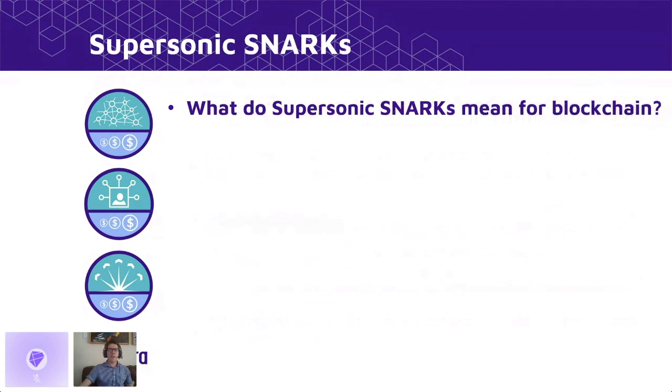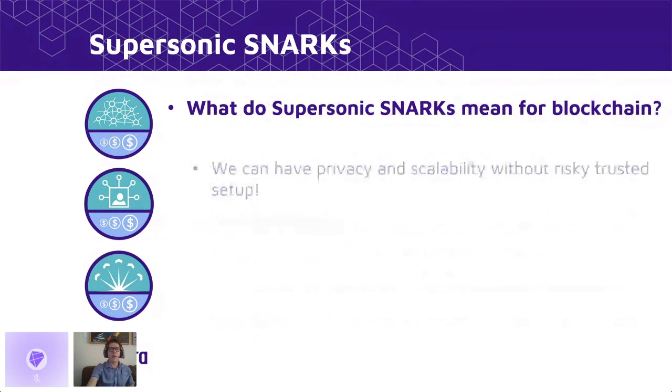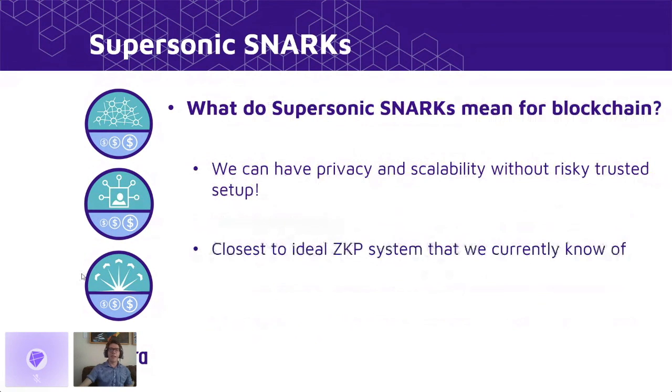So what does all of this mean for blockchain? Well, supersonic snarks essentially mean that zero-knowledge proofs can now be transmitted, stored, and verified much more efficiently than ever before, and in particular without a risky and expensive trusted setup ceremony. It is the latest and greatest stepping stone on our never-ending path towards the perfect zero-knowledge proof system, and represents the best system that we currently know of.